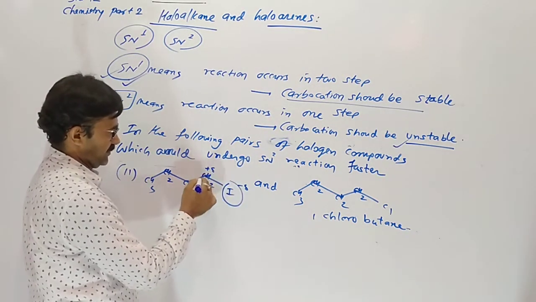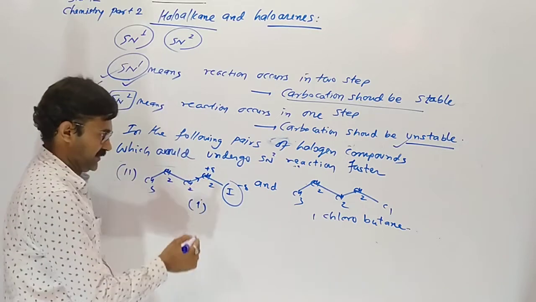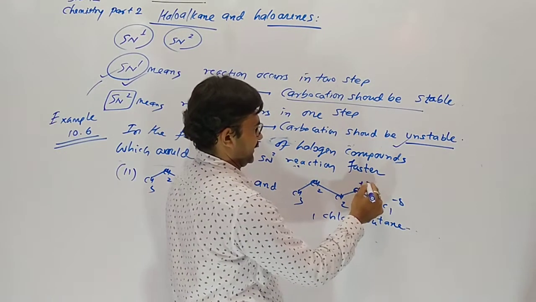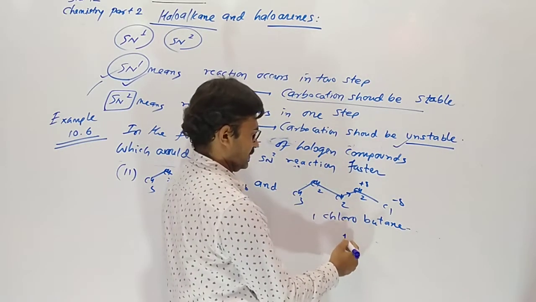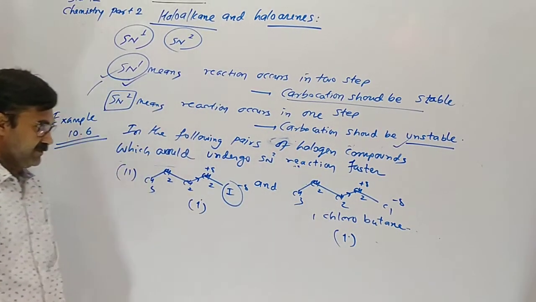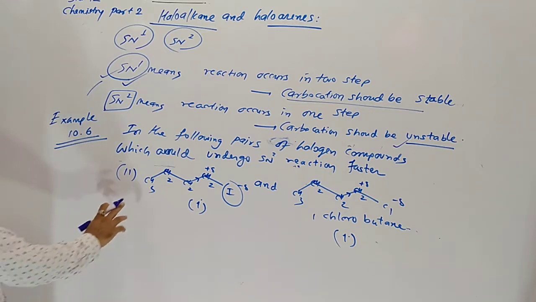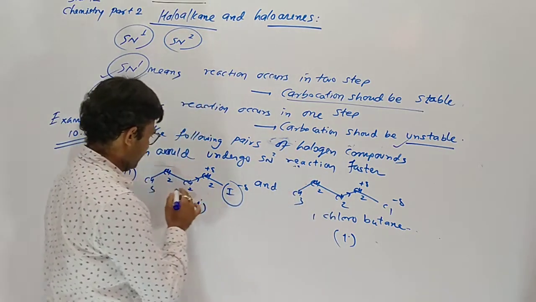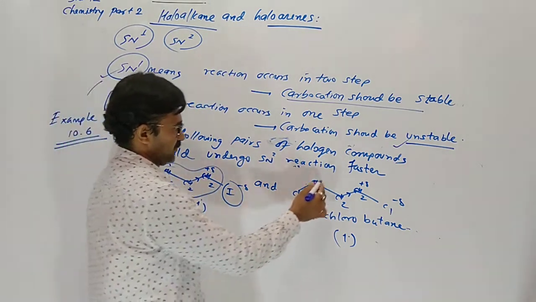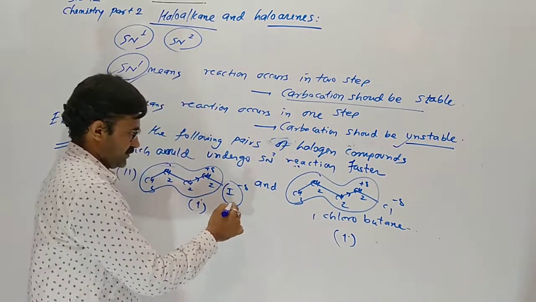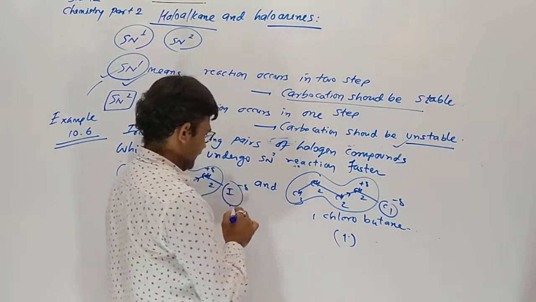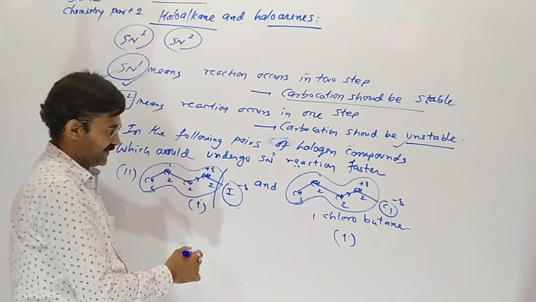Halogen containing carbon is attached with one carbon, which is primary. Whenever both are primary, so our last note: fluoroalkane, then chloroalkane, then bromoalkane, then iodo. Whenever the alkyl group is same in both, normal butyl, here it is also normal butyl, halogen chlorine, here iodine. So this bond breaks easily.